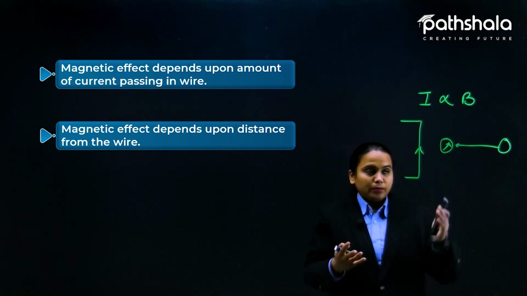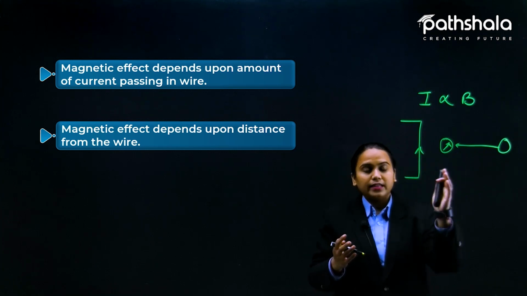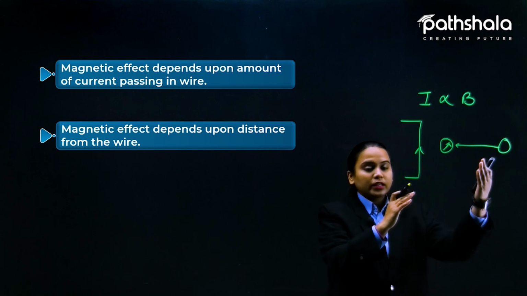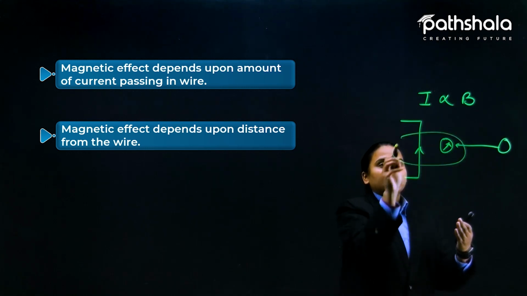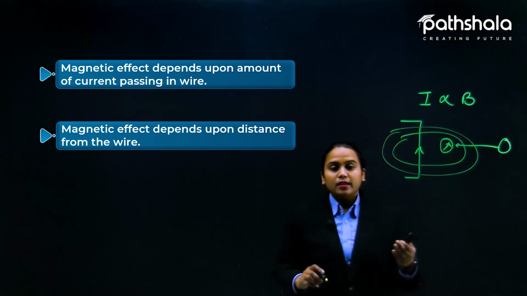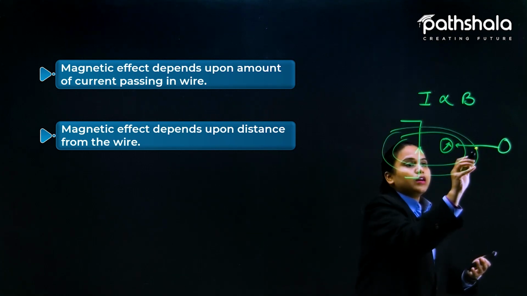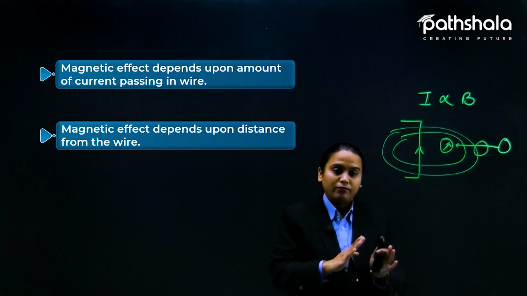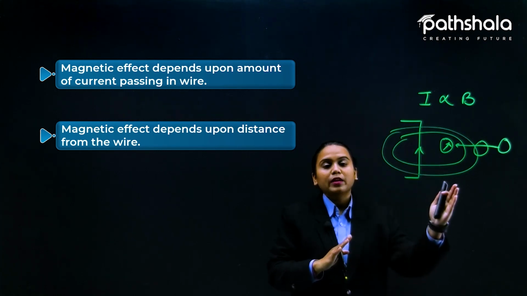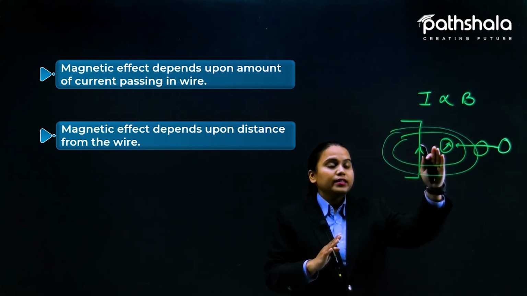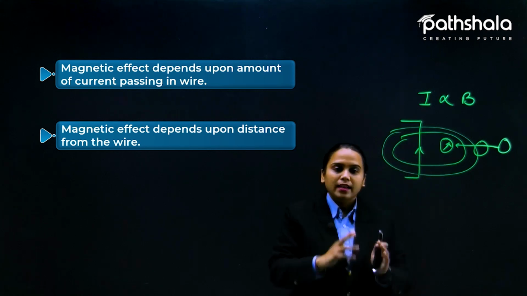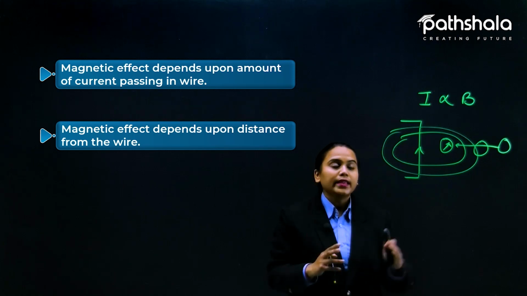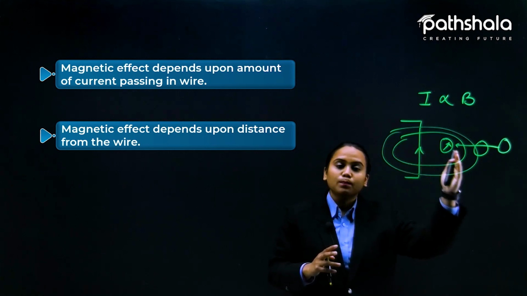Since it has a certain range, the field will not extend that far, only up to here; it may go a little further, like up to here, like this. Okay, and so when we put the compass at this location, it will show less deflection. More deflection will be shown when the distance to the wire is less, and less deflection will be shown when the distance from the wire is more.